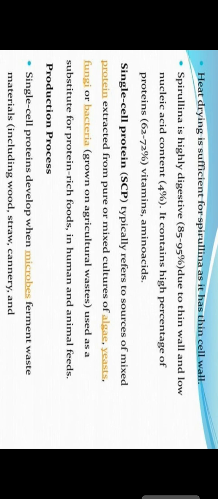Then for the formation of beer and the production of different types of wines and champagnes, different types of microorganisms are used.